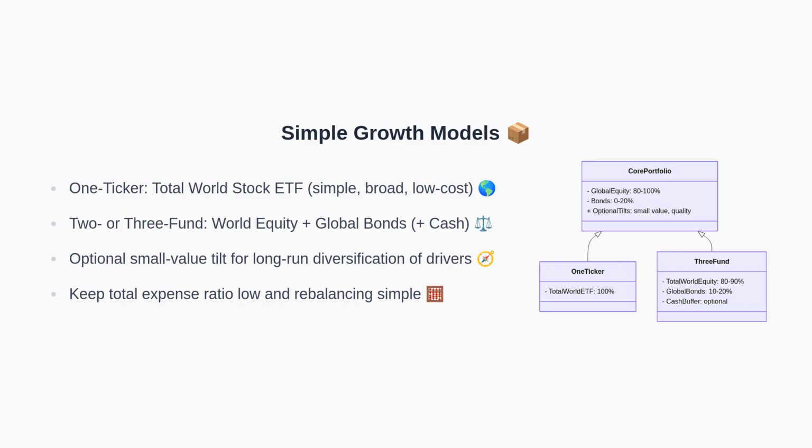Now, some model structures. The one-ticker approach uses a Total World Stock ETF for broad coverage. A 2 or 3 fund model pairs world equity with global bonds and, optionally, a cash buffer. For investors who explicitly want additional return drivers, a modest small value or quality tilt can be considered. The total expense ratio should remain low and rebalancing straightforward.